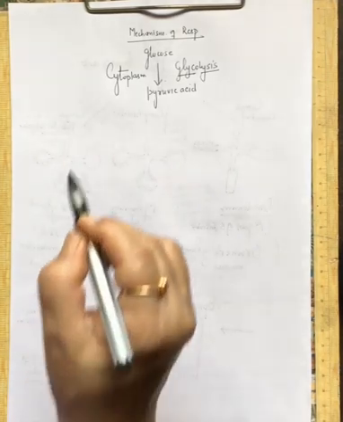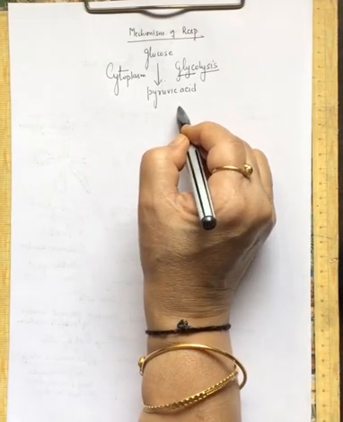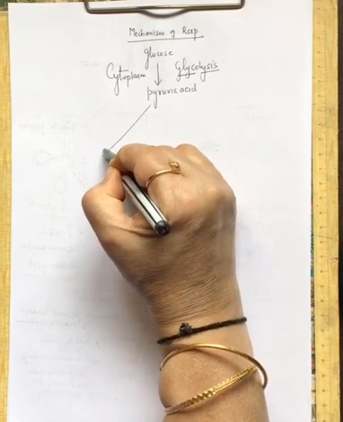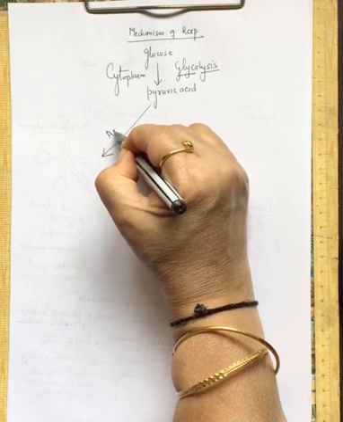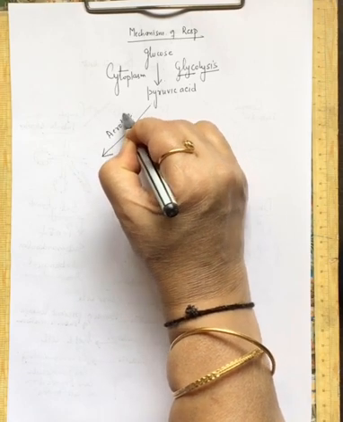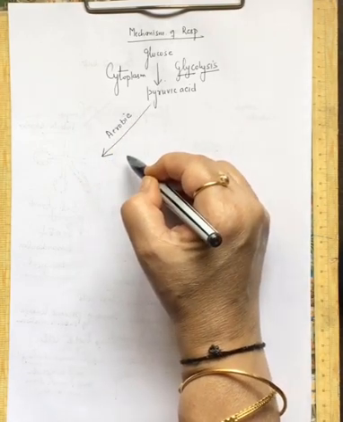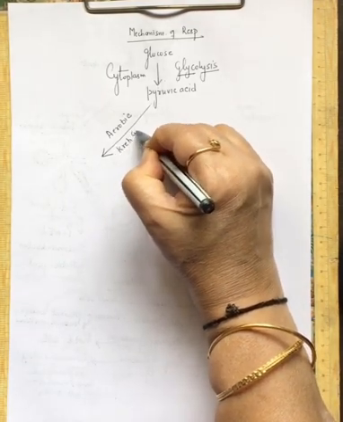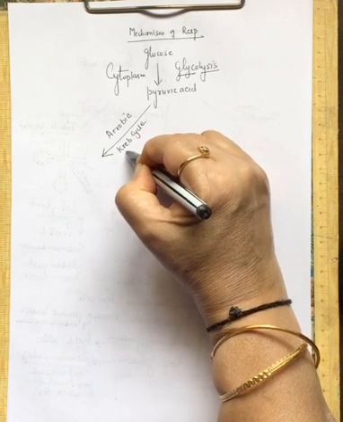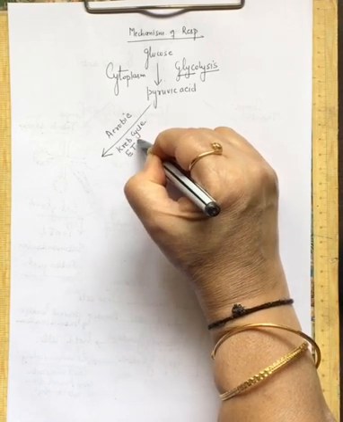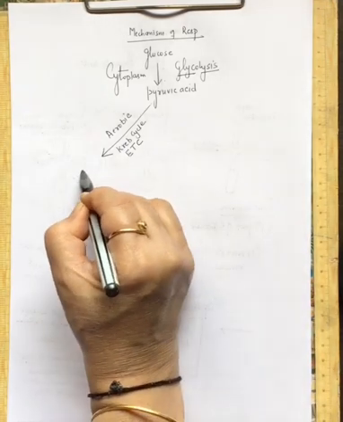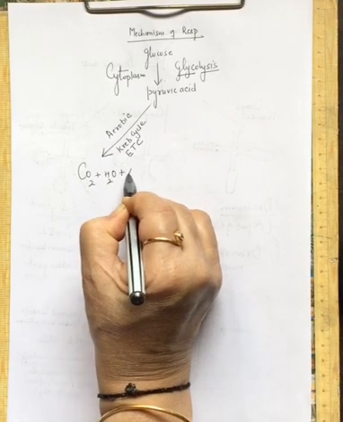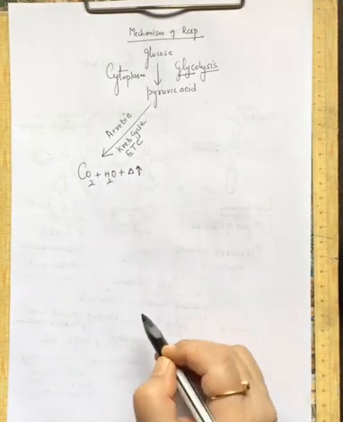Right? And then the pathway will change. Till now the step is common, and then the pathway will change. If the conditions are aerobic, oxygen is there, aerobic respiration is going on, then the pyruvic acid will undergo a cycle which is called the Krebs cycle. It undergoes the electron transport chain and is completely oxidized to CO2, water and a large amount of energy.